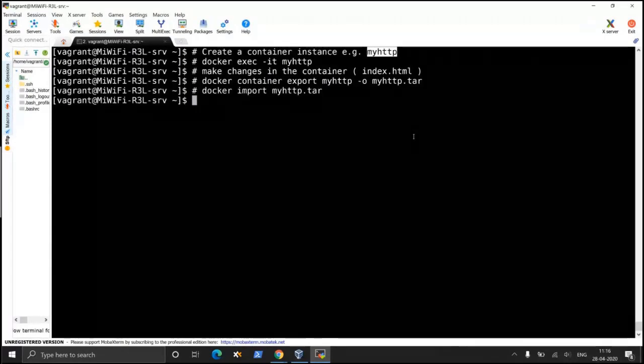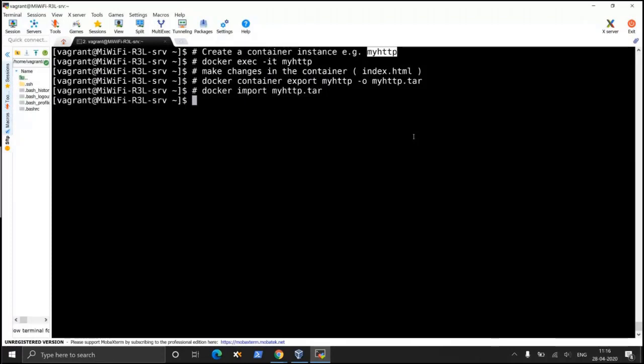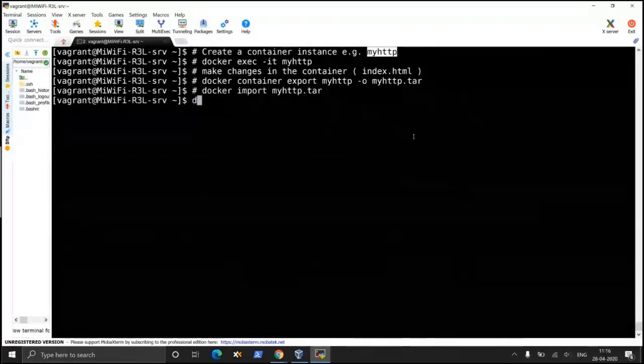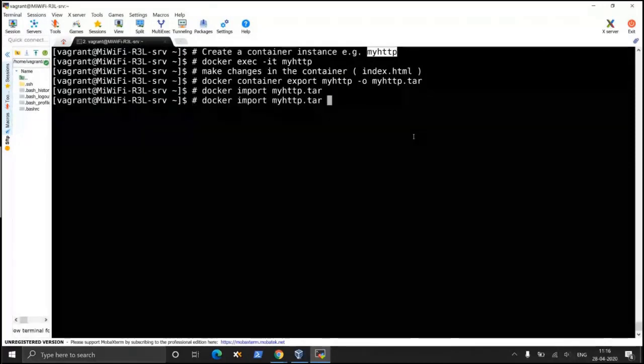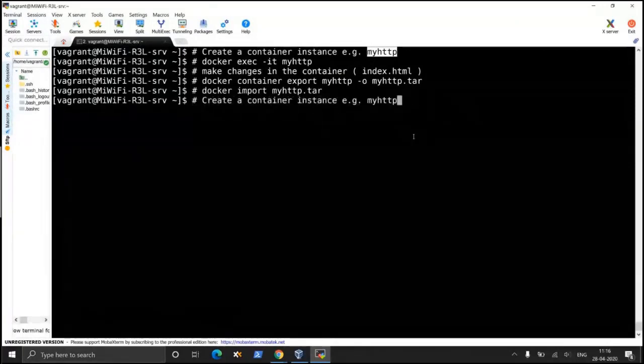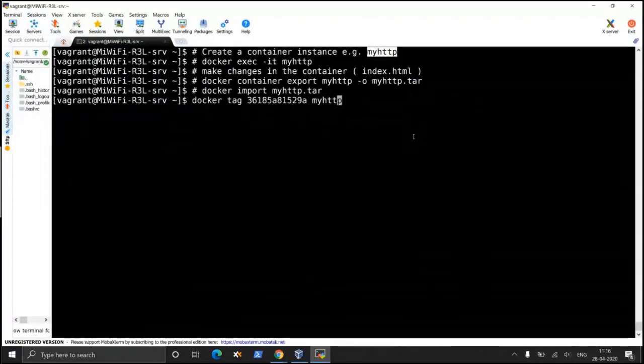Now if you do a Docker images, there was something terribly wrong with the name, so we wanted to rename it. So what did we do? We retagged that image so that it should have a proper container name. Up to this, everybody is clear?